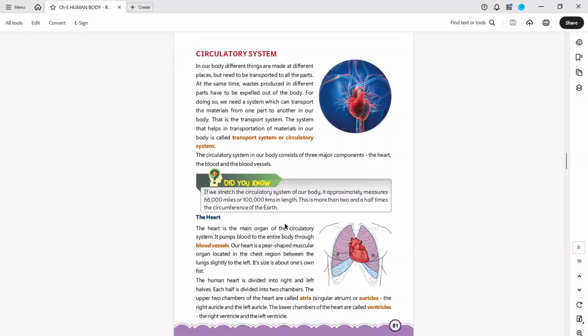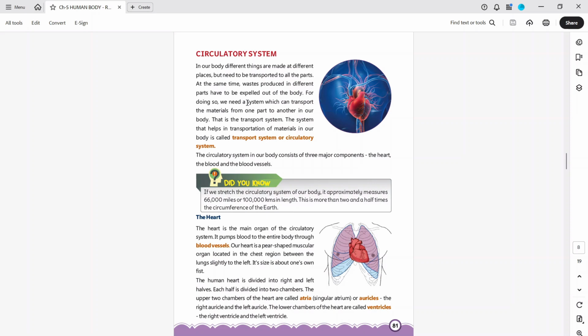So now we will study the circulatory system. In our body, different things are made at different places, but need to be transported to all the body parts at the same time. Waste produced in different parts has to be expelled out of the body.